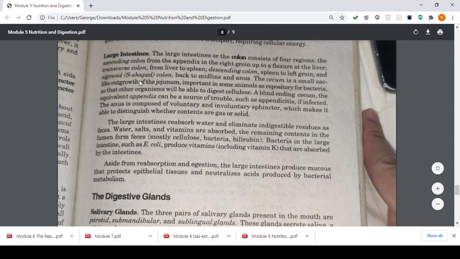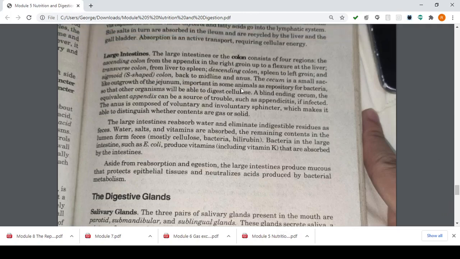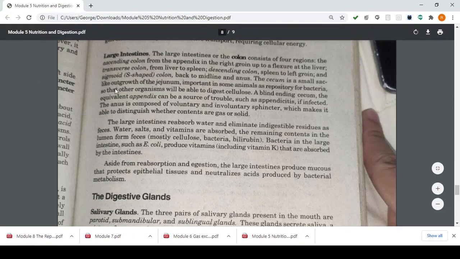The cecum is a small sac-like outgrowth of our jejunum, important in some animals as a repository for bacteria so that the organisms will be able to digest their cellulose. A blind ending of our cecum, the equivalent appendix, can be a source of trouble such as your appendicitis if infected.